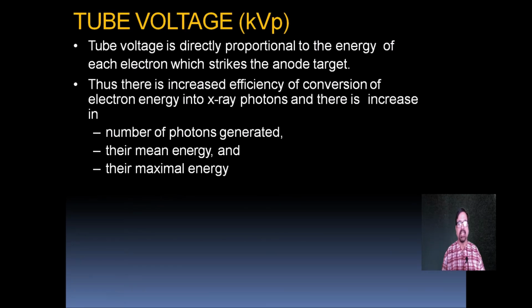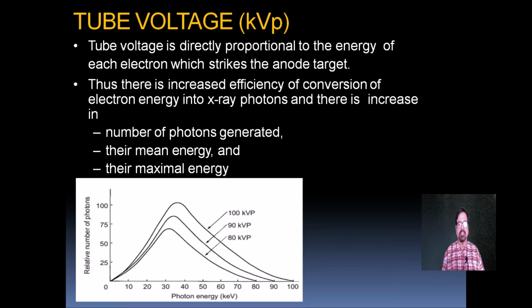Tube voltage is directly proportional to the energy of each electron which strikes the anode target. Thus, there is increased efficiency of the conversion of the electron energy into the X-ray photon, and there is an increase in the number of photons generated, their mean energy and their maximum energy. This is shown in this chart.